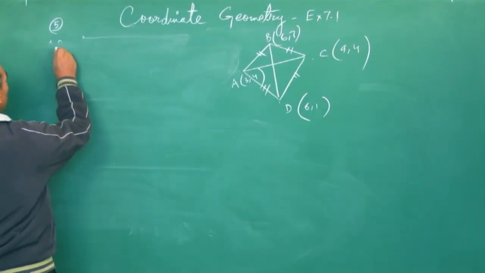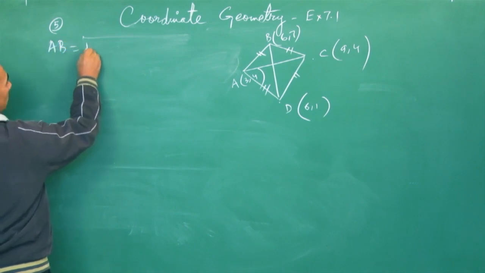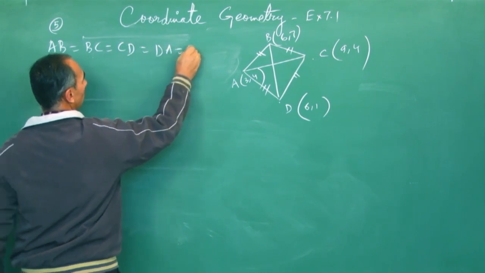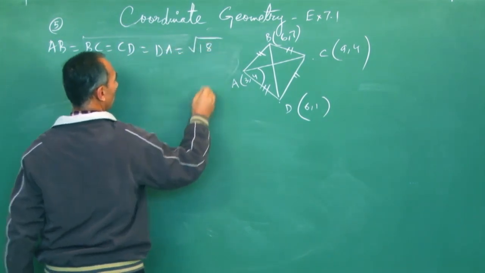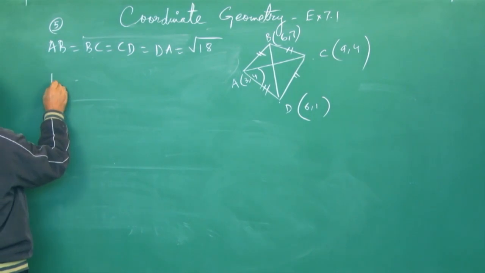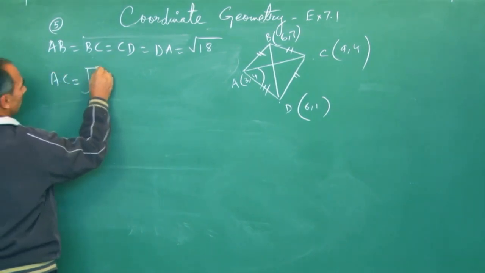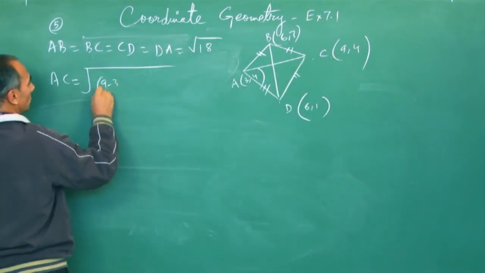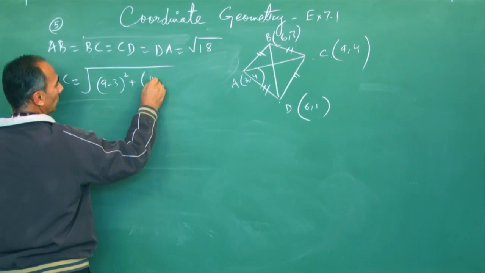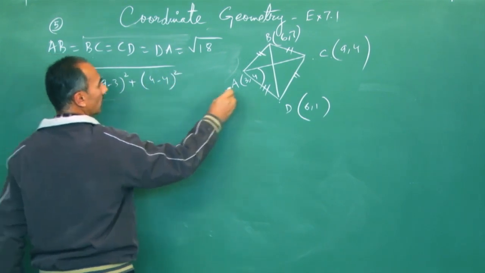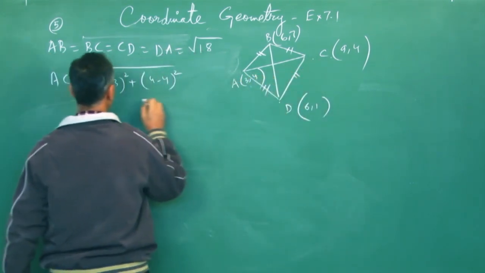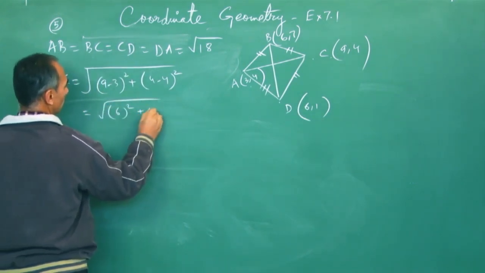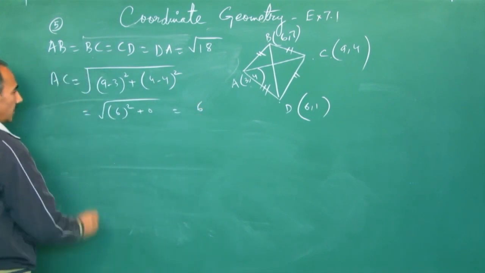So we have observed that AB length, BC length, CD length and DA length, they are all equal to root of 18. Now we'll find out the length of the diagonal AC. What's diagonal AC? It's x2 minus x1, 9 minus 3 whole square, plus 4 minus 4 whole square. 9 minus 3 is 6 whole square, and 4 minus 4 is nothing but 0, so that is nothing but 6. So diagonal AC is 6.